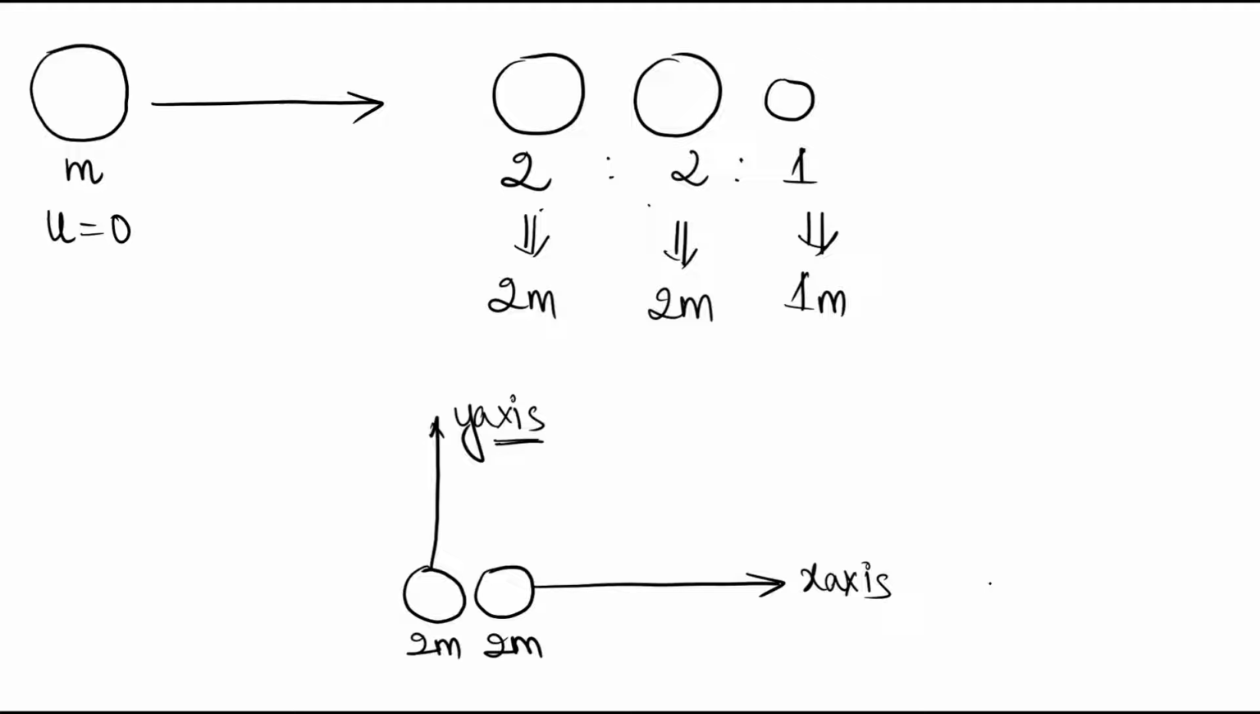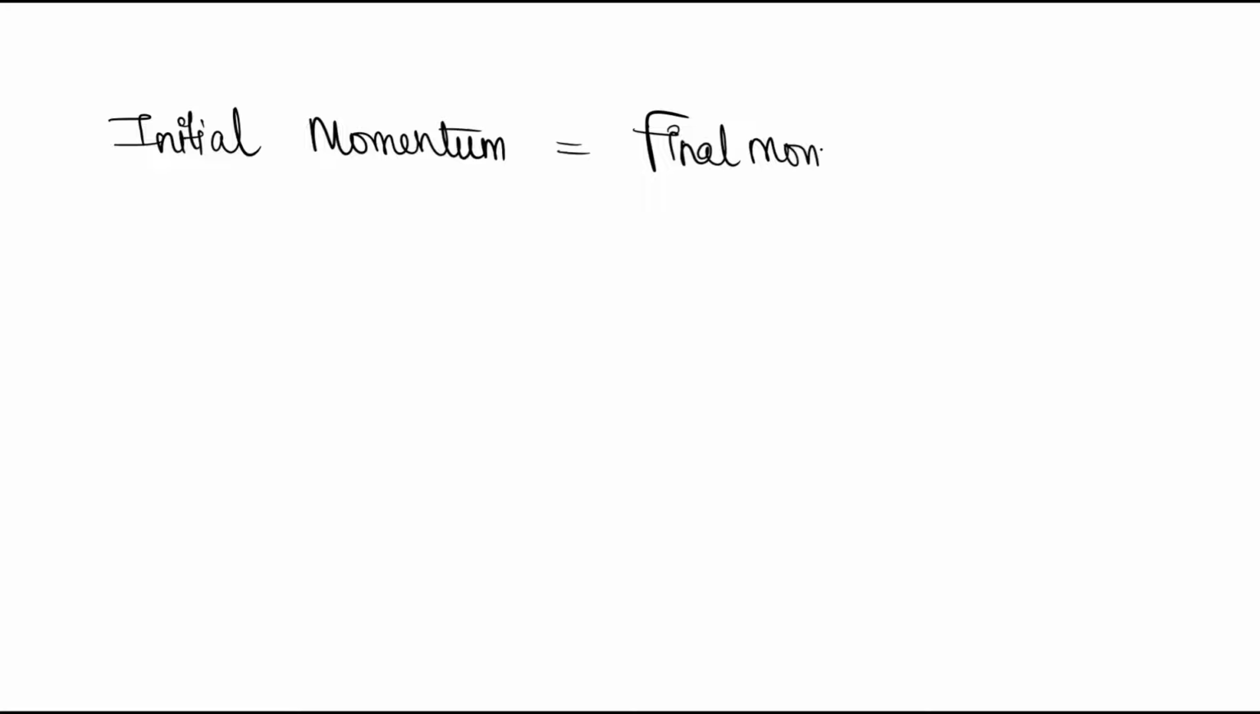and we have to find the velocity of the lighter fragment, which is 1m, and let me consider its velocity as some v. So these 2m masses travel with equal velocity v, and now we have to find out the velocity of the lighter fragment. To find the answer for this question, we have to use the law of conservation of momentum, that is initial momentum is equal to the final momentum.